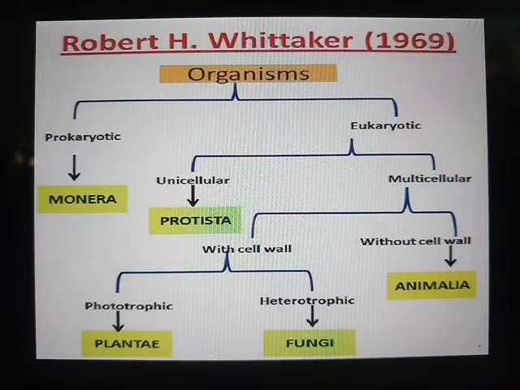So prokaryotes have a not well defined nucleus, and eukaryotes have a well defined nucleus. With a well defined nucleus, it is again divided into unicellular and multicellular. With unicellular we find only Protista, whereas multicellular gets divided into Plantae, Fungi and Animalia. So far we have studied the five kingdom classification.